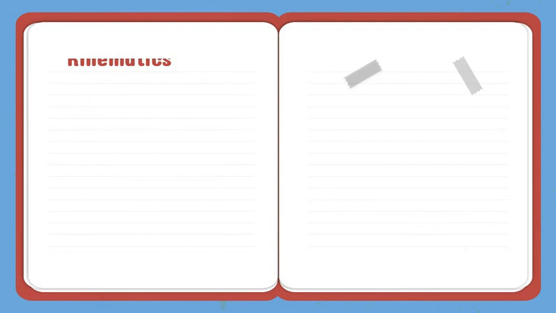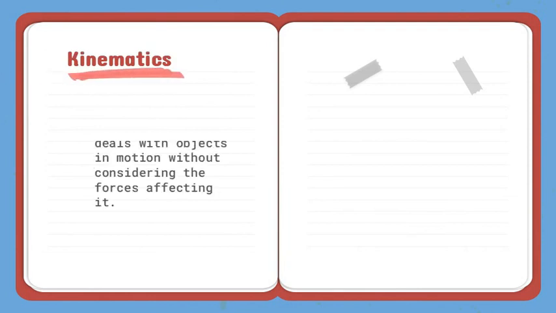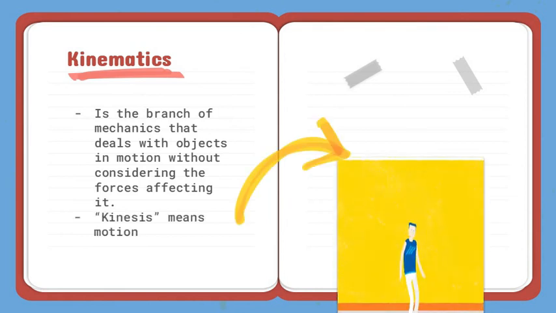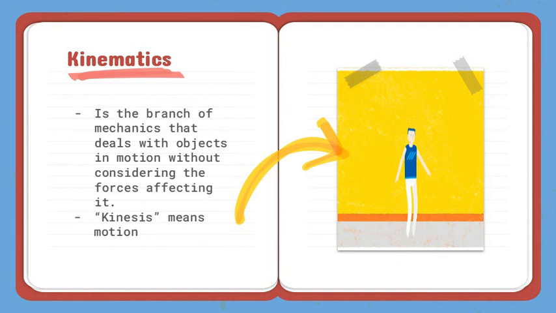Kinematics is the branch of mechanics that deals with objects in motion without considering the forces affecting it. It only describes the motion and changes it undergoes. It can be expressed by using diagrams, numbers, and equations to create a model for representation and explanation. The term is derived from the word kinesis, which means motion. This can be applied when you determine the acceleration of a car with a given time and distance.